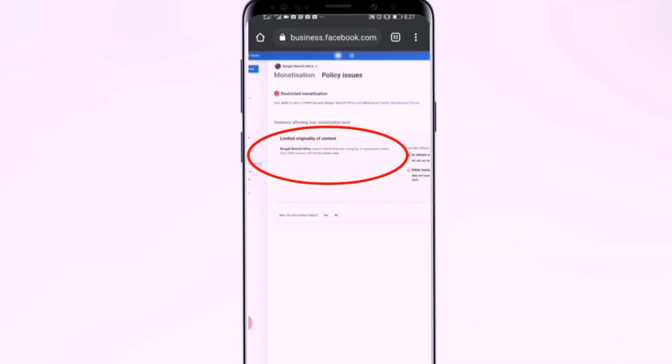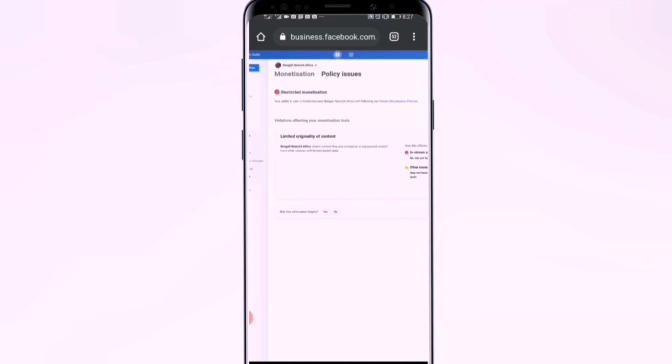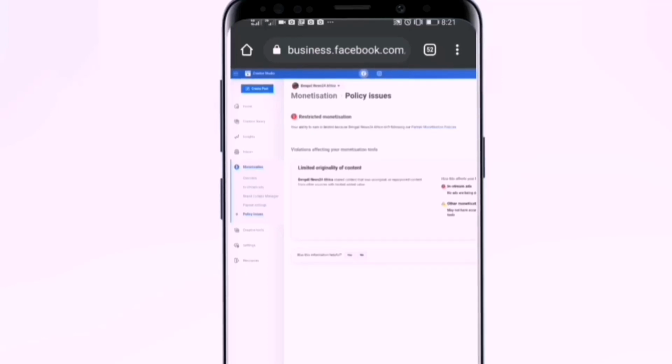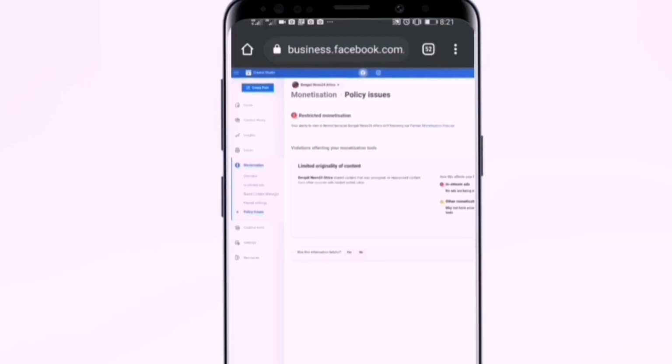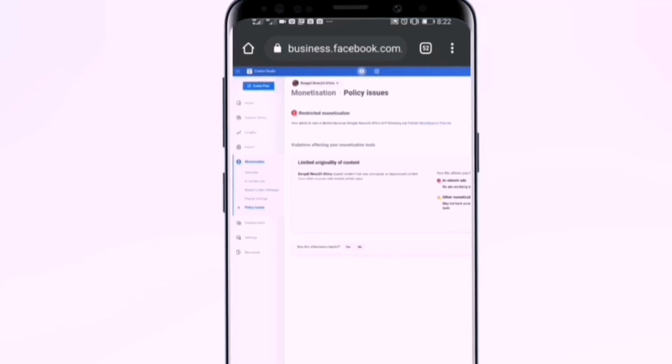They mentioned here that you were using content from other sources, it's unoriginal, that's why you are losing your monetization status. If you want to remove that violation, you have to delete all your unoriginal content from your Facebook page. So if you are using copyright content on your Facebook page, Facebook gives you that strike, limited originality of content. That means you were using copyright content on your Facebook page.